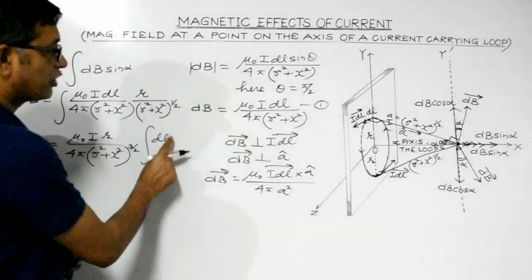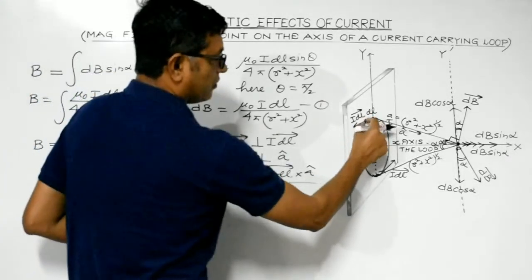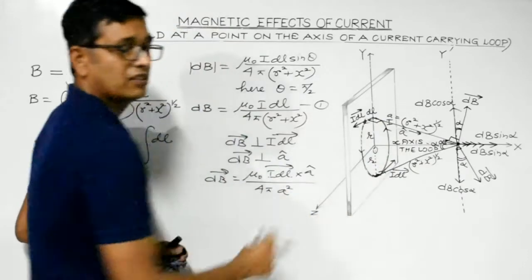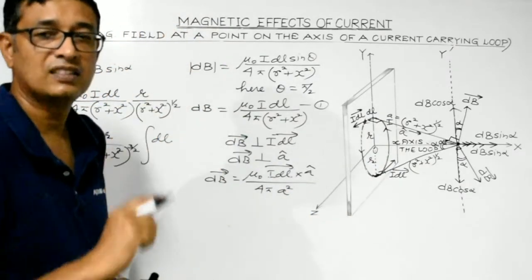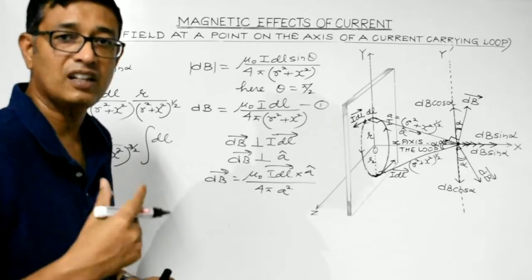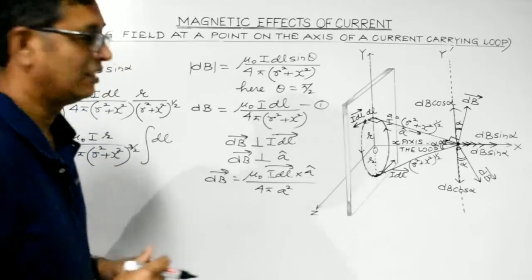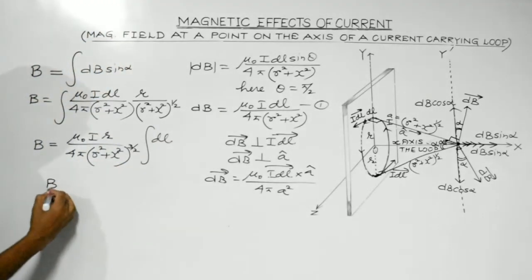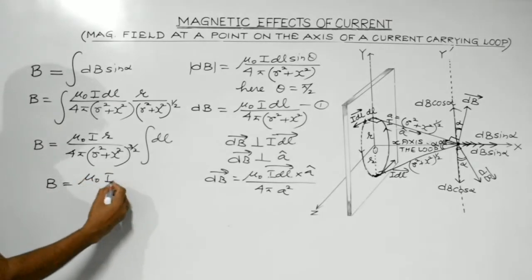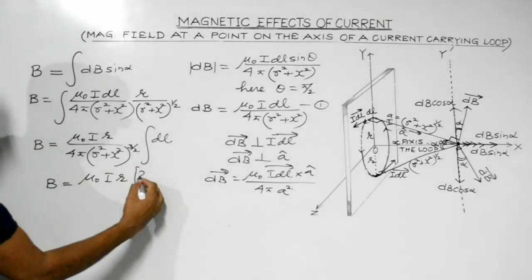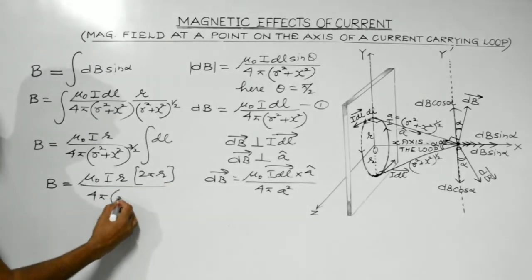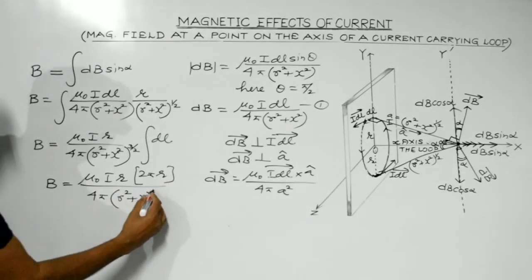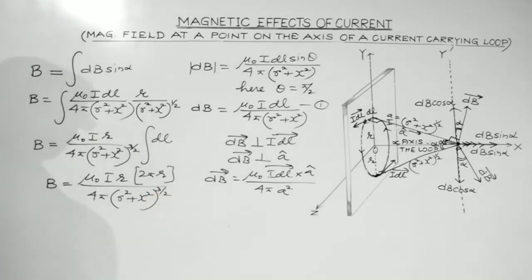Now students, the integration of dl, if we add these elementary portions, will definitely give us the circumference of the loop, and the circumference of a circular loop of radius r is 2 pi r. So what you get is mu naught I r, the integration of dl being 2 pi r, divided by 4 pi times (r square plus x square) to the power 3 by 2.